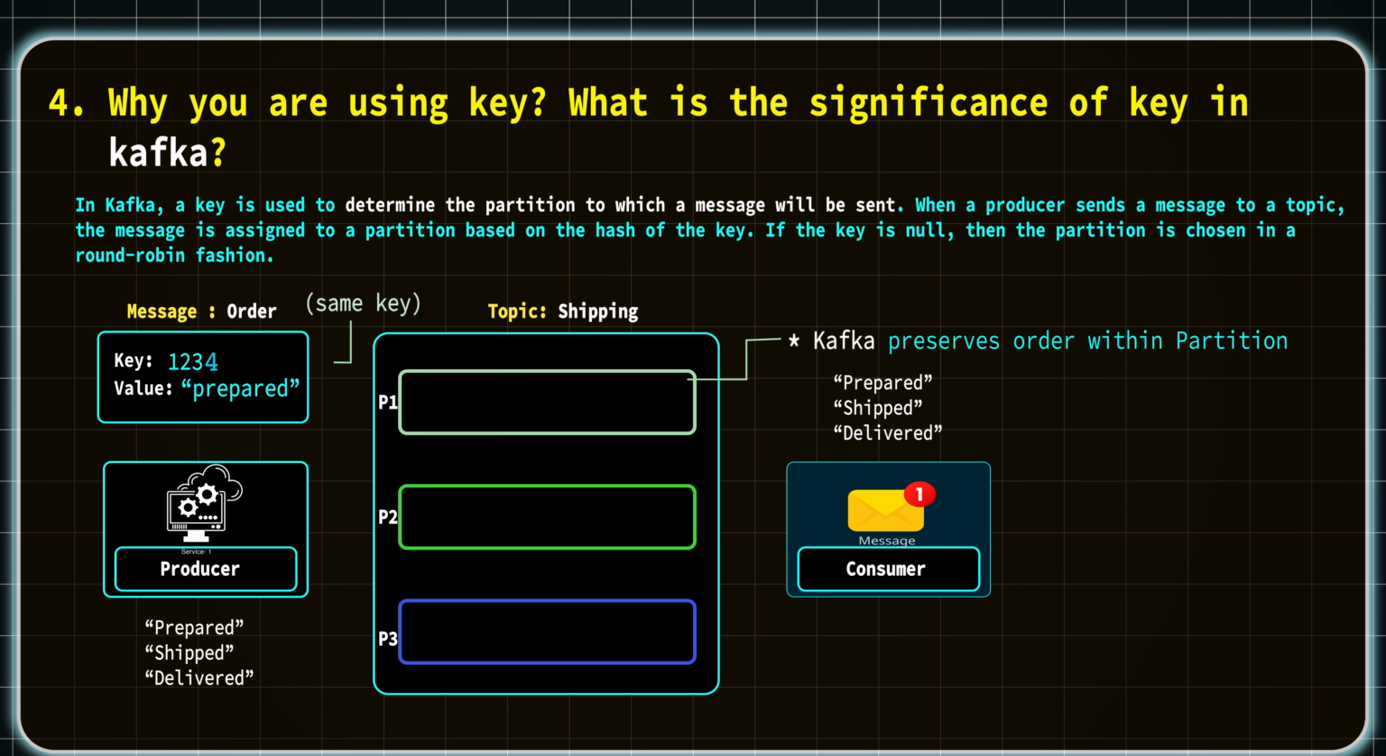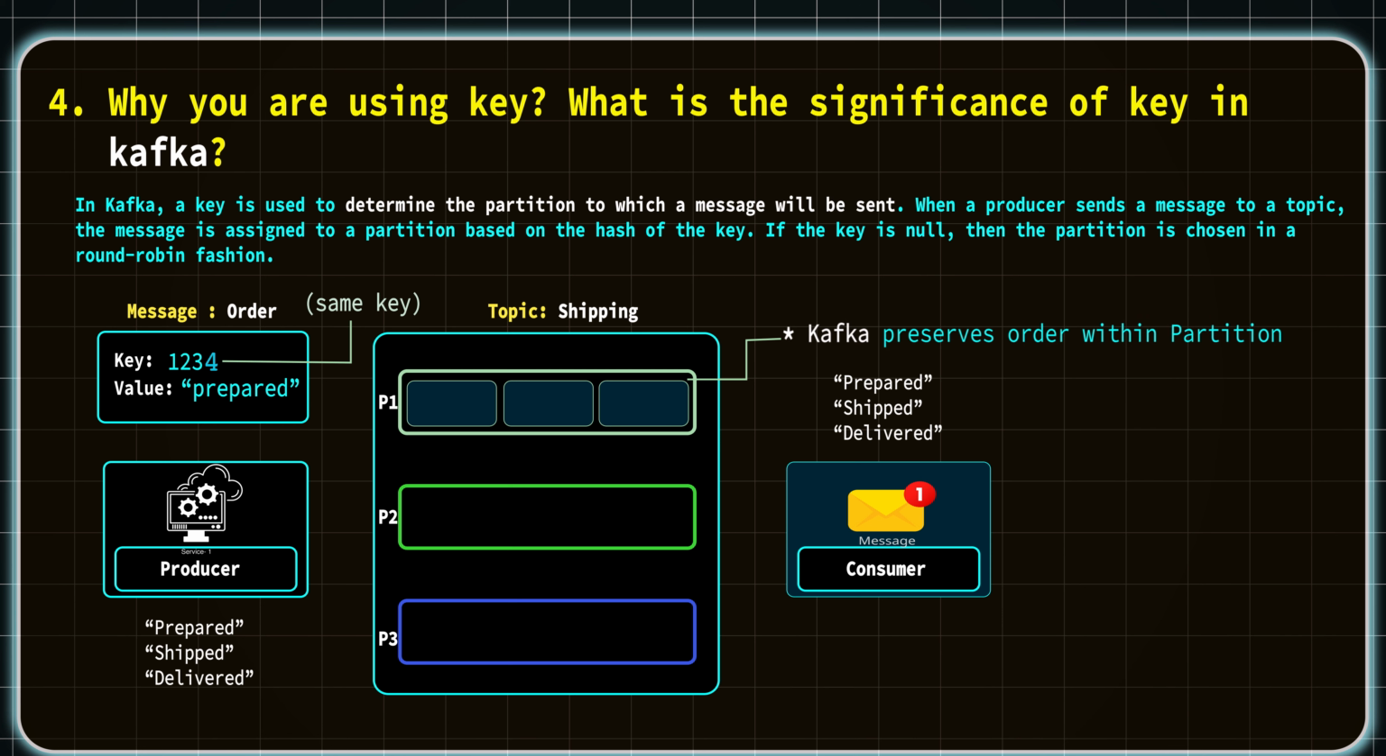So here in the example, you can see if I send the same key for several messages, like for one particular order that is prepared, shipped and delivered, then these 3 messages will be stored in the same partition, like you see here, P1, partition 1. Then they will be delivered to the end system in the same order, which is very important here. The user should not get the delivery message before getting the shipping message, right?